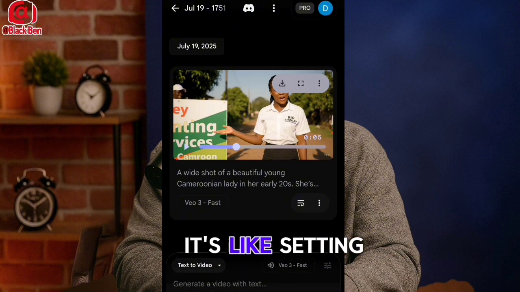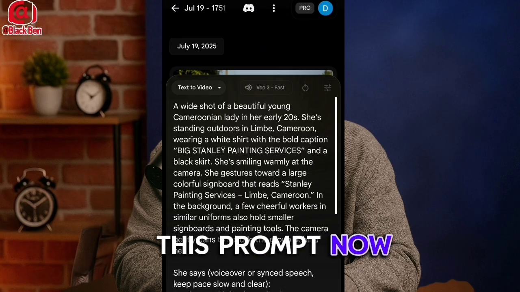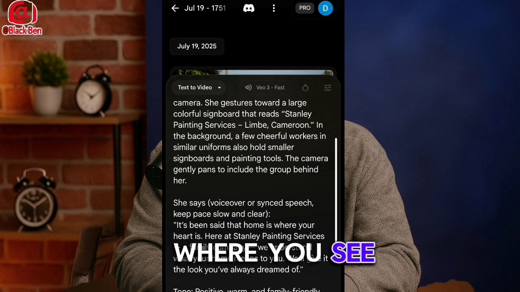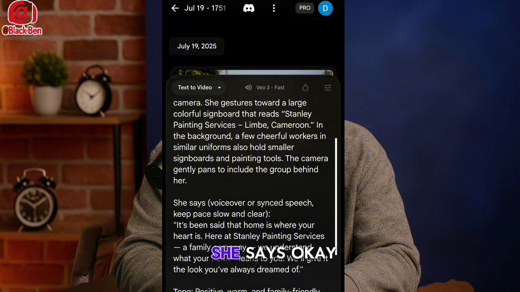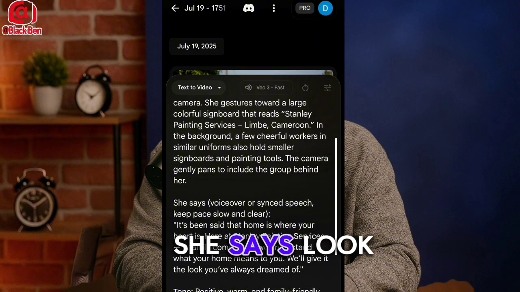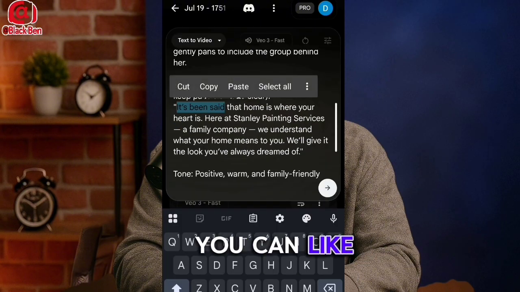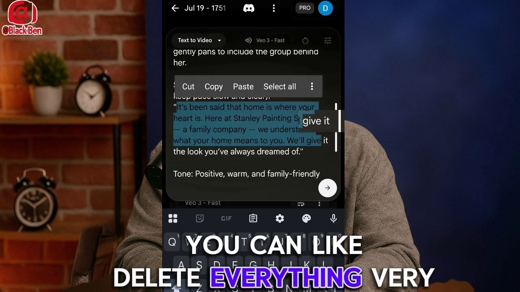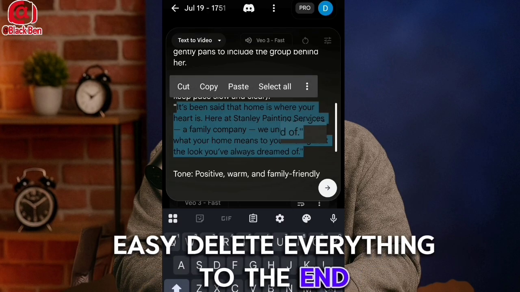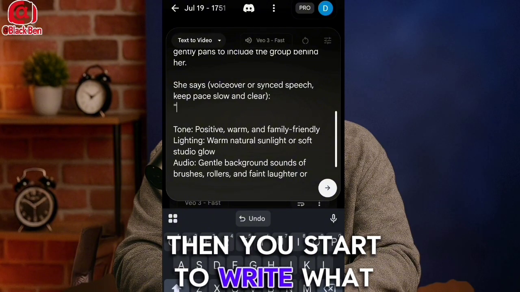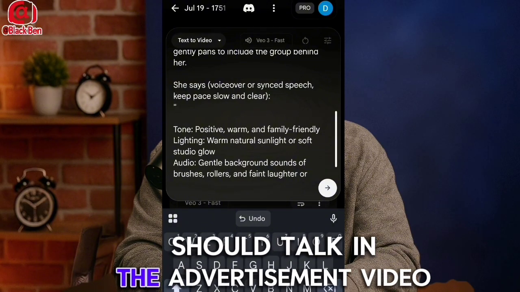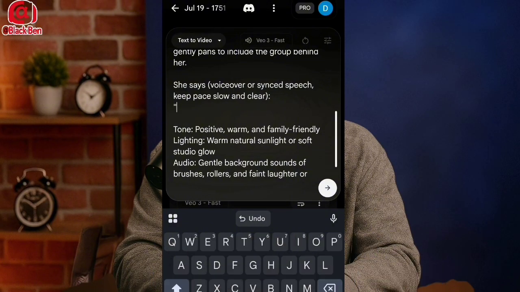So for me now, you're going to click this arrow button here that is like a settings button. Now you come to this prompt and come where you see "she said." Look at this here to edit. You can delete everything, very easy, delete everything to the end. Then you start to write what you want the lady to say in the advertisement video.